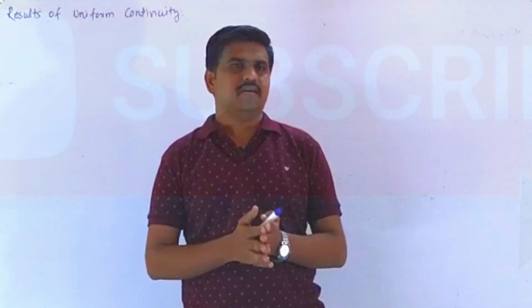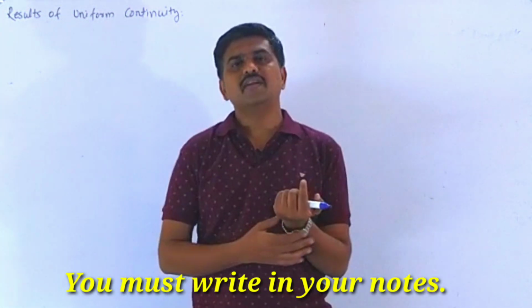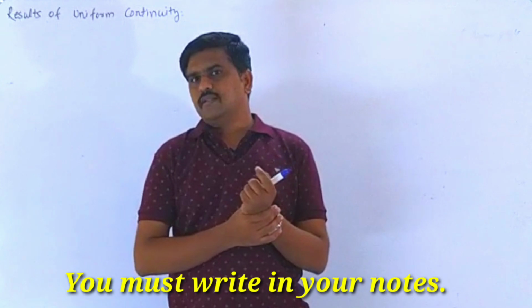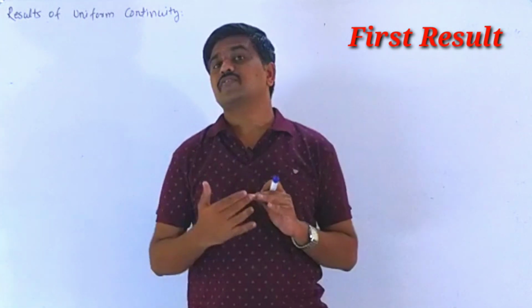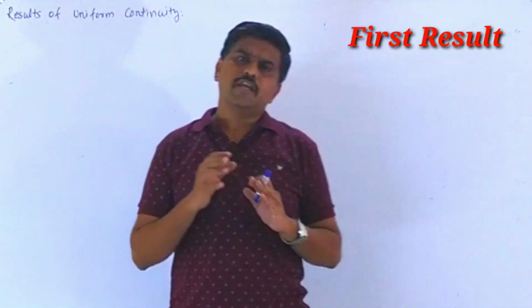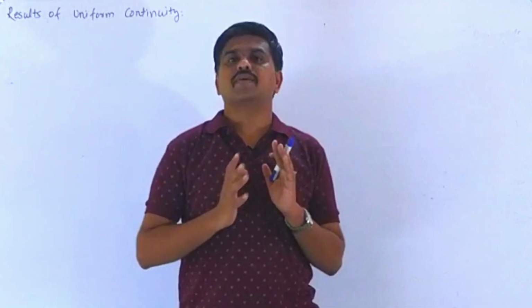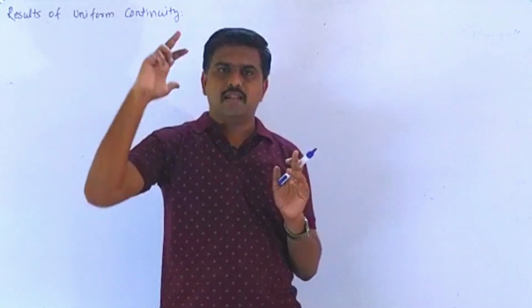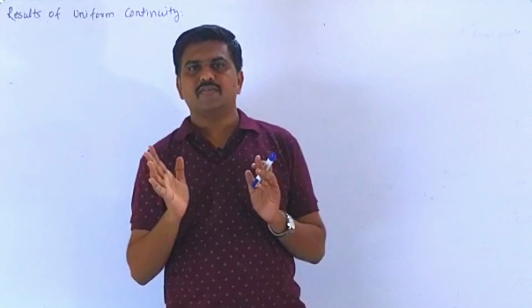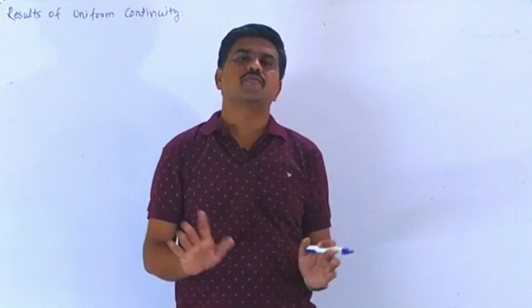First result, I don't need to write that result. If you find the first result on uniform continuity, that when we say f of x is uniform continuous, if you find the graph of that function goes parallel to the y-axis, then that function can never be uniform continuous.